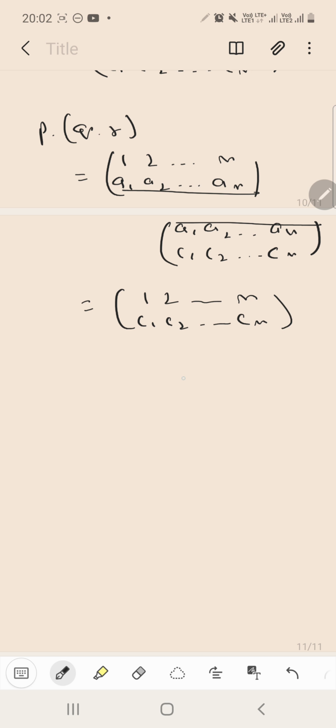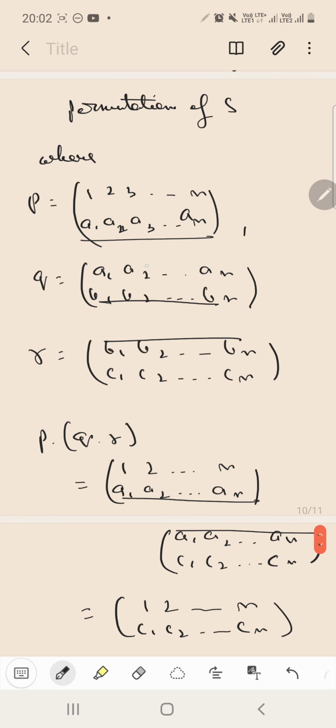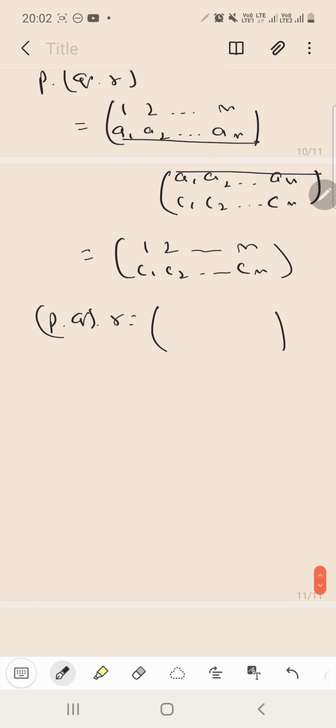Now what is P times Q in brackets times R? See the first product: A1, A2 and this portion are cancelled. So we are left with 1, 2 up till n over B1, B2 up till Bn, and R is B1, B2 up till Bn over C1, C2 up till Cn.